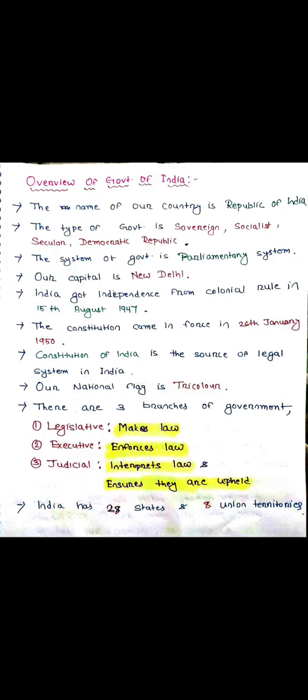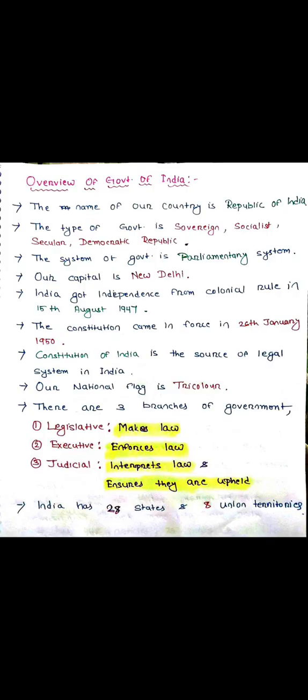Before that, on 26th November 1949, the Constitution was adopted, but it came into force on 26 January 1950. The Constitution of India is the source of the legal system in India. All the laws of India have been written in the Constitution, and our national flag is the tricolor.